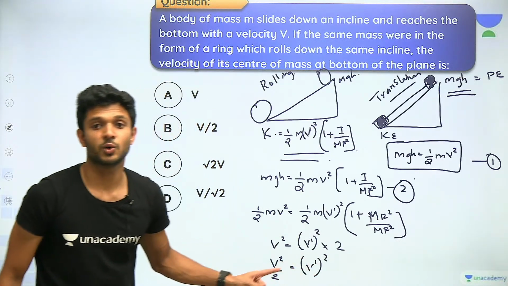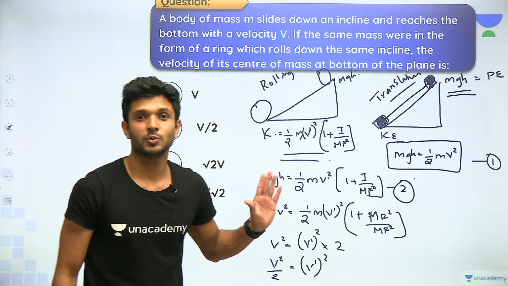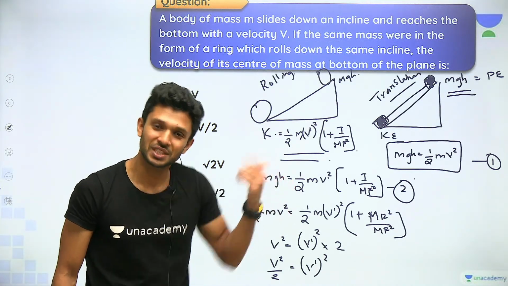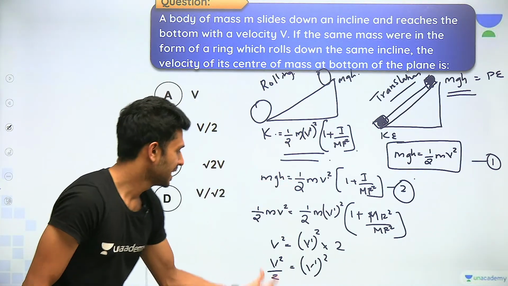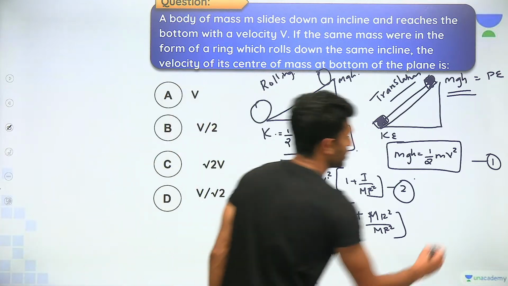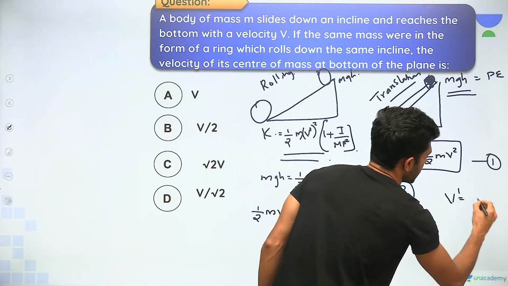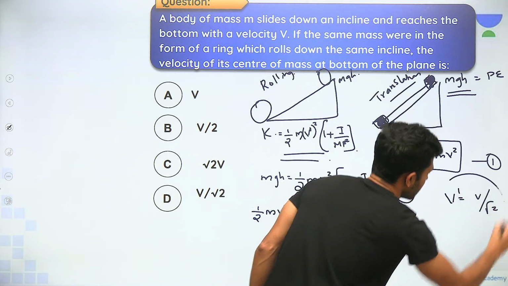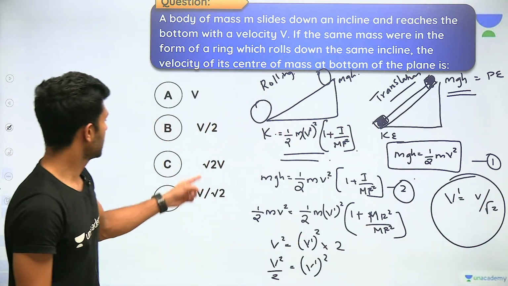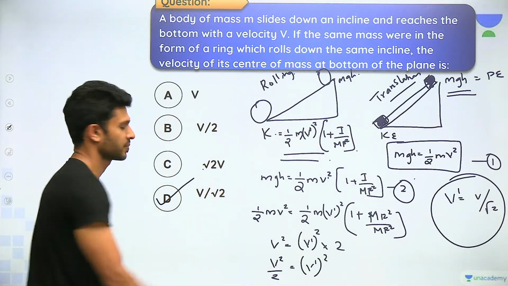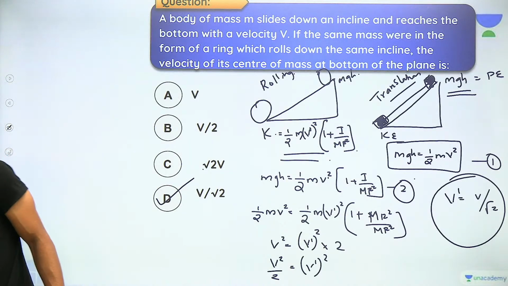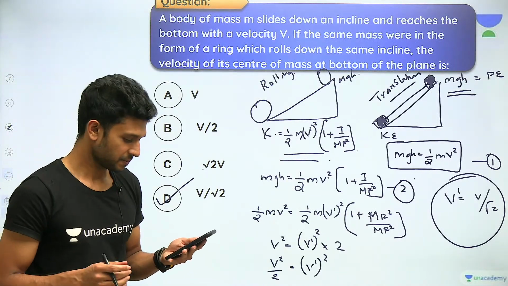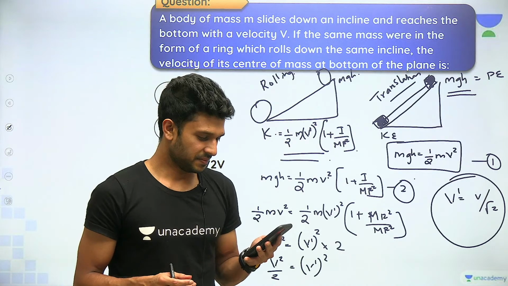Now don't ask me, sir, what is the final answer? You will get it from me, not from me but by me. And I hope that is the correct Hindi. Tell me, v dash square is equal to v square by 2. Take the root, take the root. Option D is the correct answer. That's it.